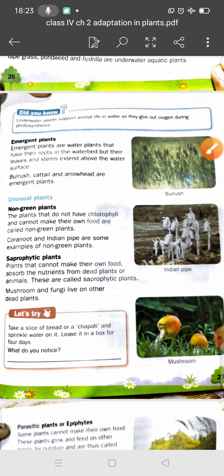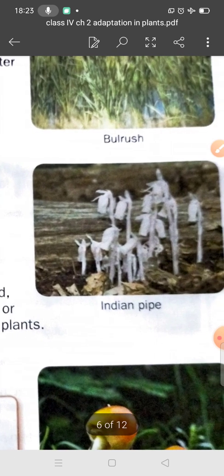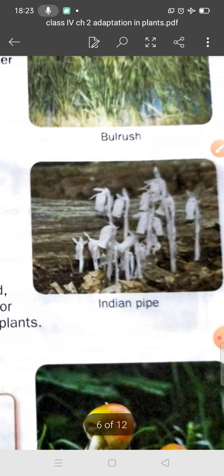You can also see the picture. This is the Indian pipe. This is a non-green plant. It does not have chlorophyll.